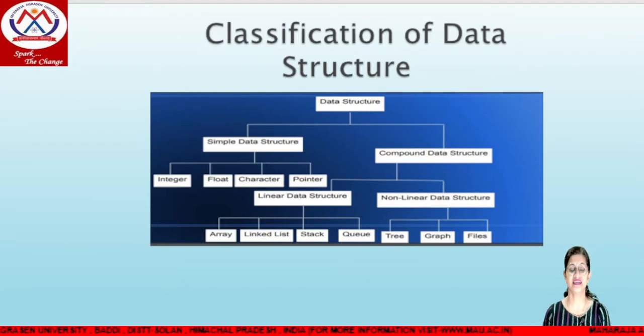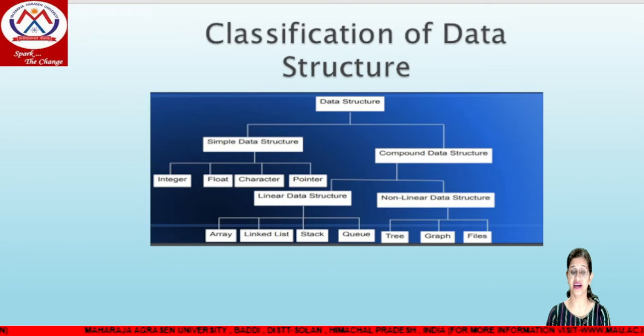So let's discuss the different classifications of data structure. Data structure is categorized into different categories. First is the simple data structure, which is used by different programming languages. For example, to store integer type of data, we use int. To store floating point decimal numbers, we use float.